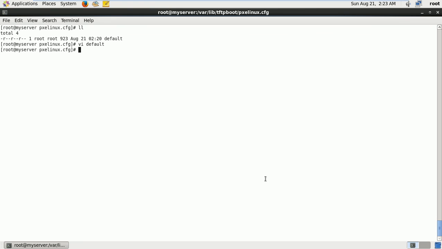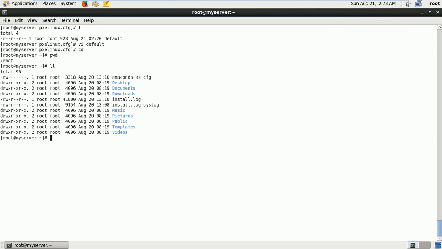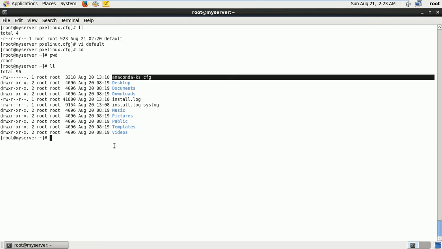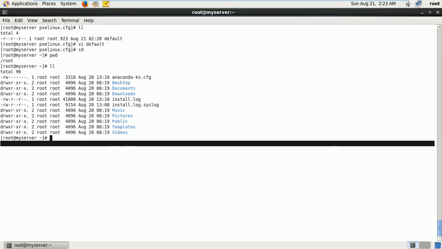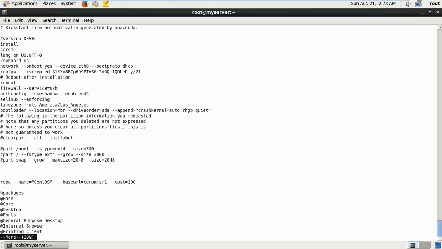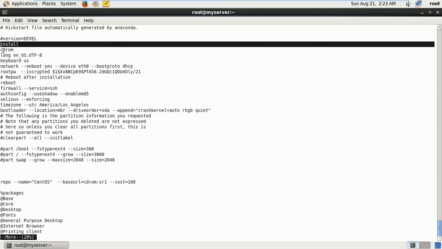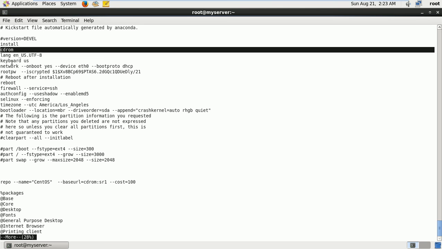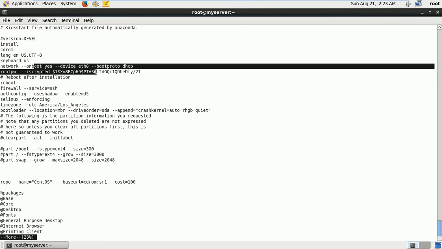See, right now you can just simply say cd and enter. I'm in the root directory. Say ll. There is one file called anaconda-ks.cfg. You can see this one. And this is the way: install from the CD-ROM, keyboard layout, network boot.